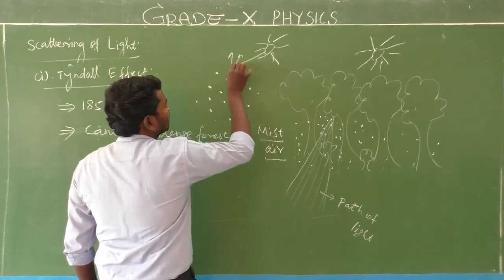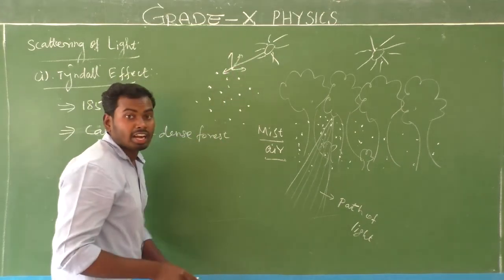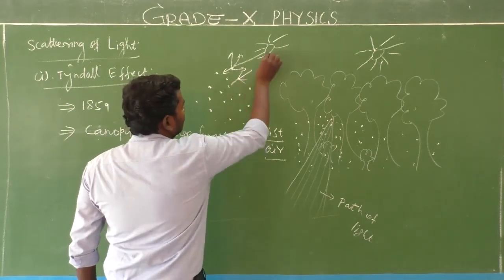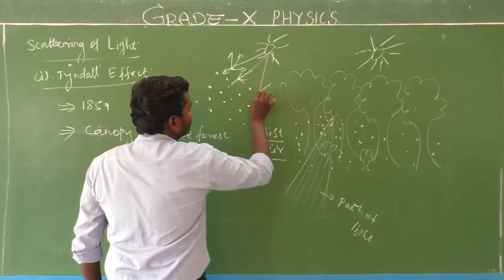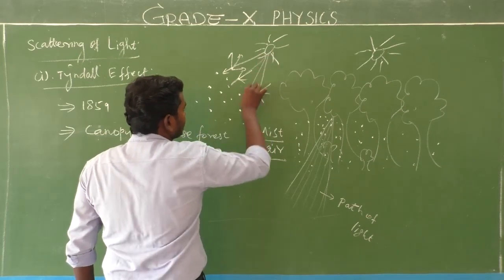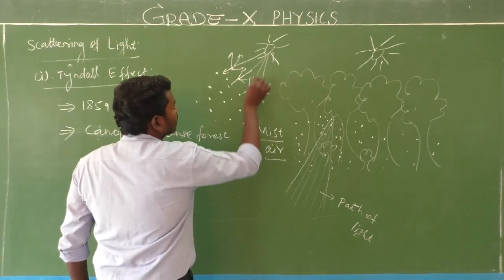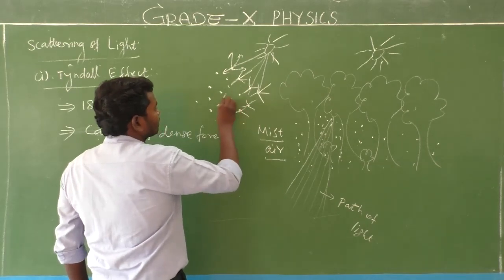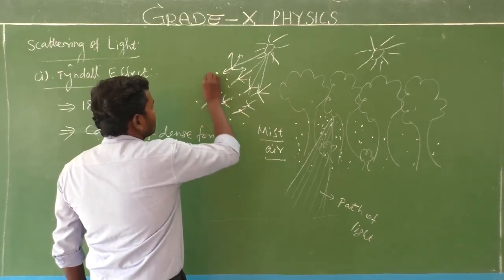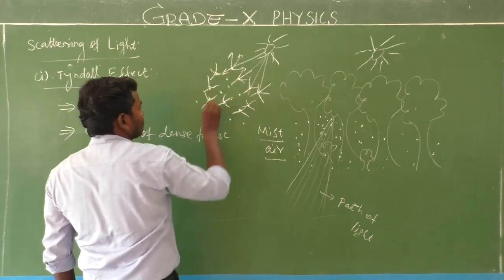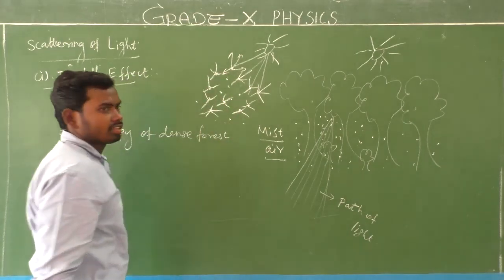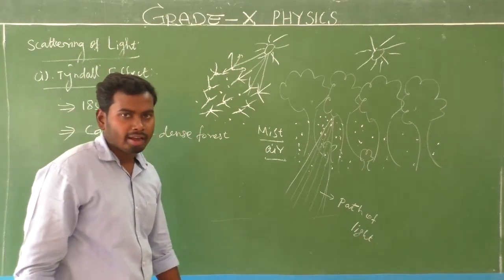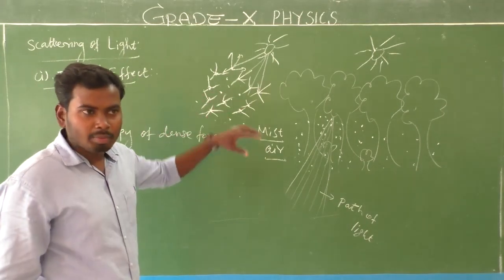The scattering process is happening there, which means the light gets reflected in all directions like this. Am I right?